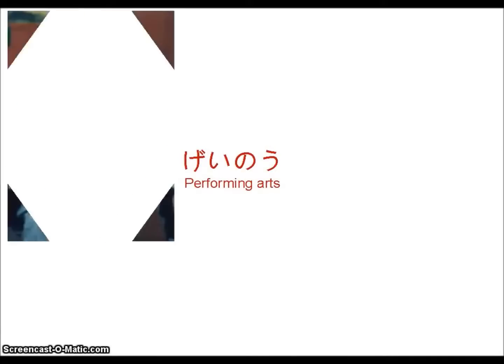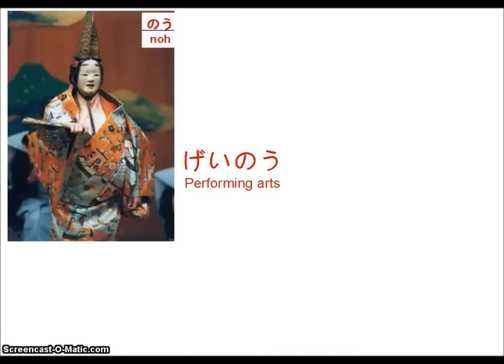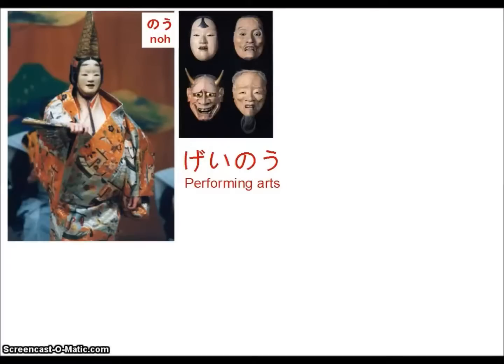Next we're going to talk about geino, or performing arts. So here's an example of a very old Japanese performing art called no. And no is very recognizable because they wear these masks. So all the performers are men, but they will wear masks like the mask of a woman, or a man, or a demon, or an old man, as you can see in that picture. And no are very long, and they usually are depicting very tragic stories, and they're often very sad.